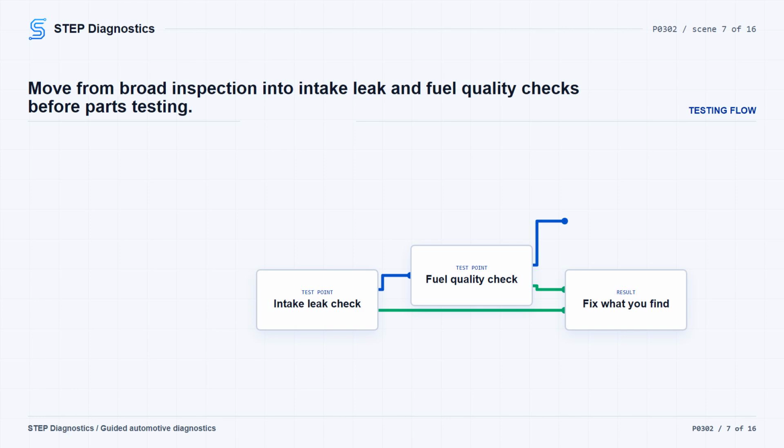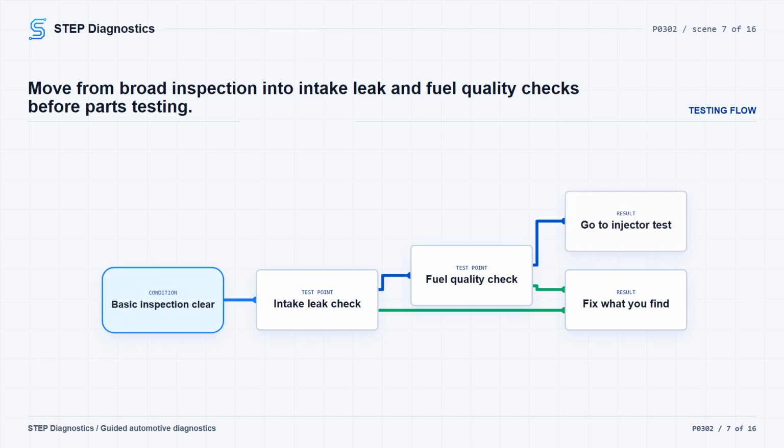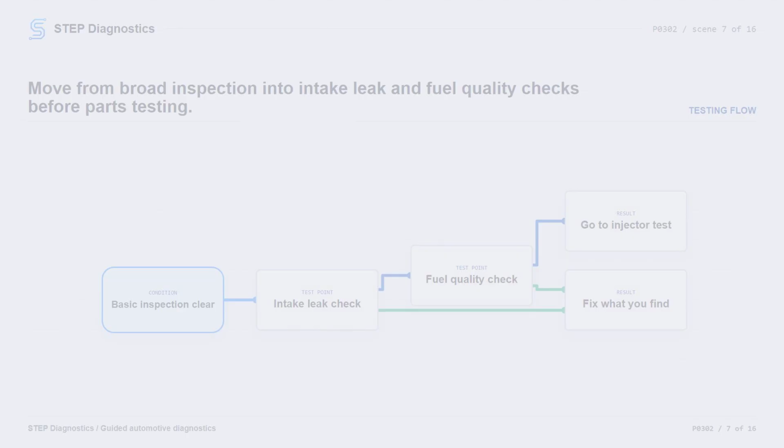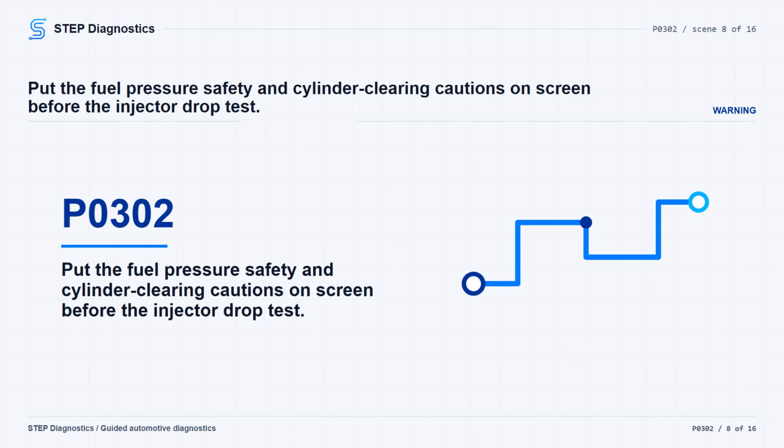If not, check the engine and intake manifold for vacuum leaks. A leak can affect one cylinder or more depending on where it is. Then check fuel quality: water in the fuel, wrong fuel type, old or contaminated fuel, low fuel, and proper ethanol level. If the fuel is the problem, replace the fuel and, if needed, flush and clean the fuel system, then verify the repair. If the basic checks pass, test for a clogged or leaking injector.